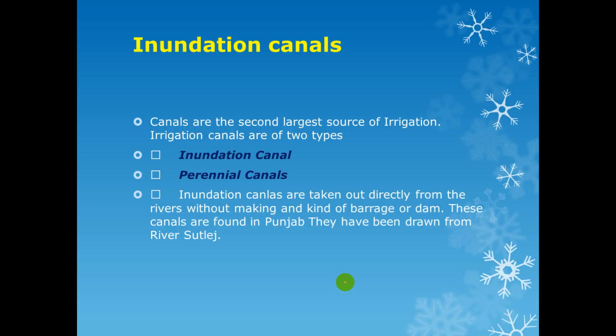Now, the second one is inundation canals. Canals are the second largest source of irrigation in India. Irrigation canals are of two types: one is inundation canals and the second is perennial canals. Inundation canals are taken out directly from the river without making any kind of barrage or dam. These canals are found in Punjab. They have been drawn from the river Satluj.